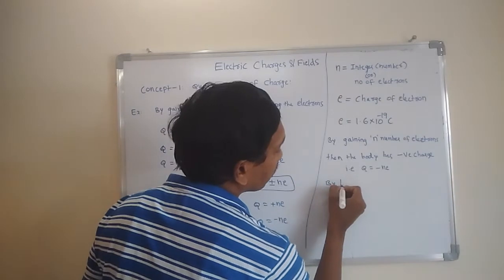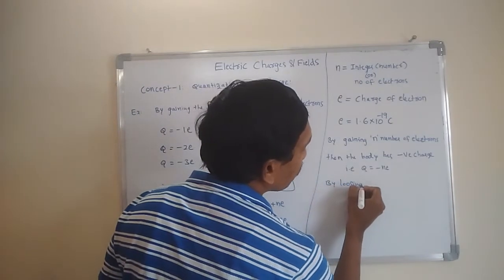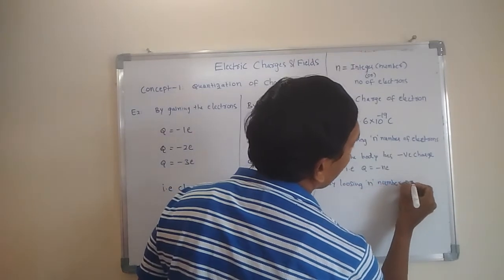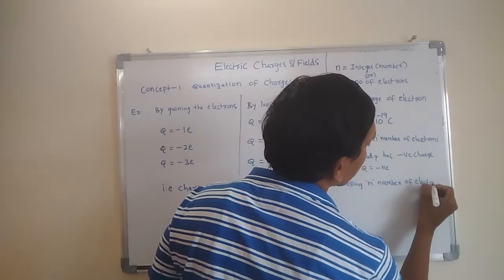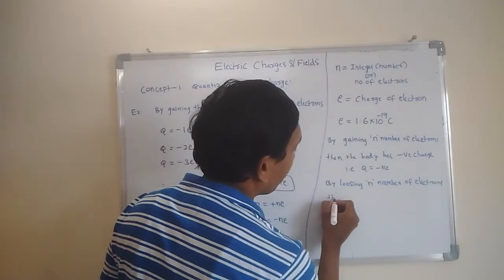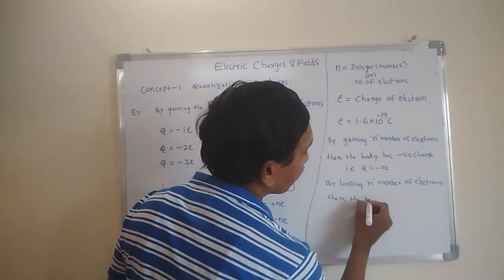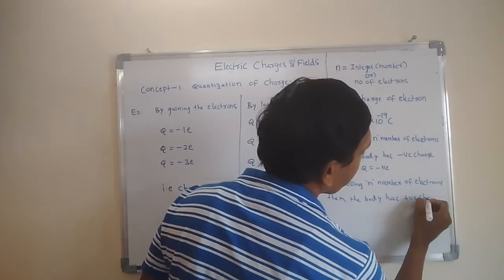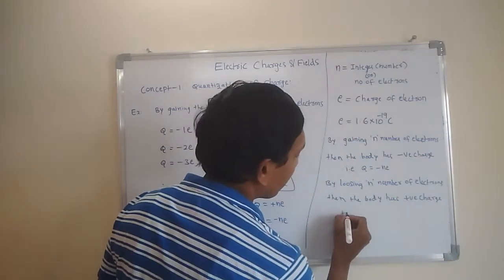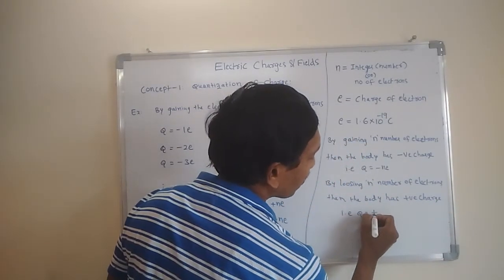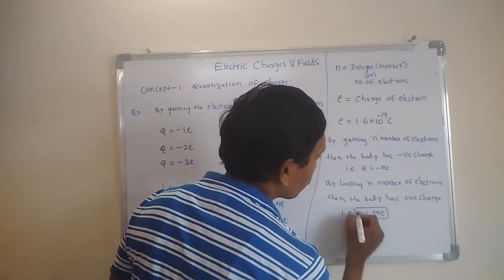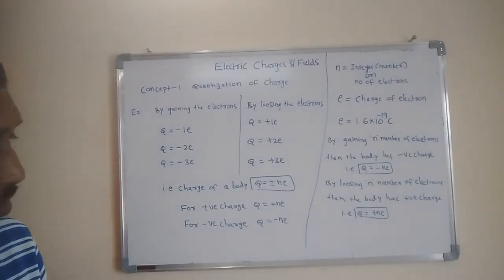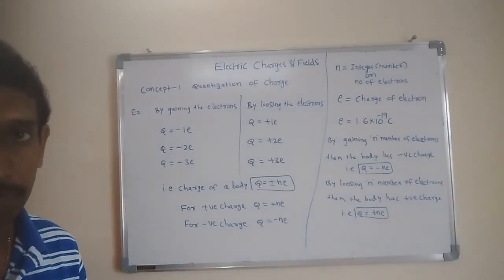By losing n number of electrons, the body has positive charge. That's the difference. That means Q is equal to plus N e. Just recognize these two expressions. This is about charge being quantized. I hope you understood. Clear?